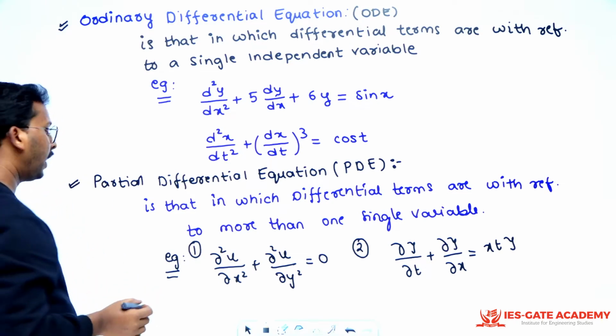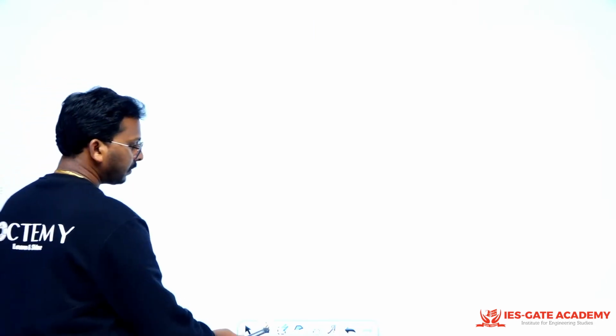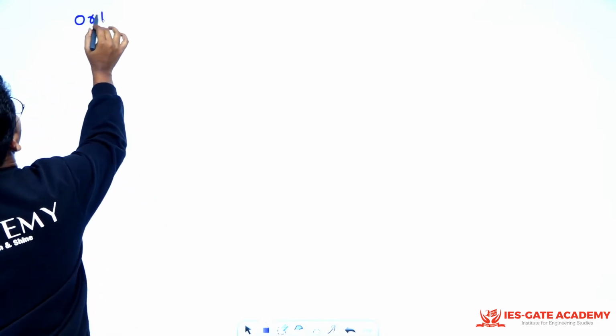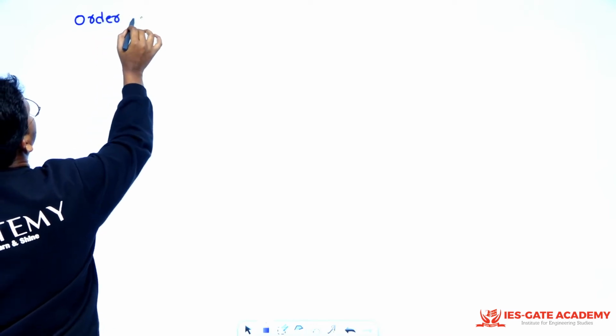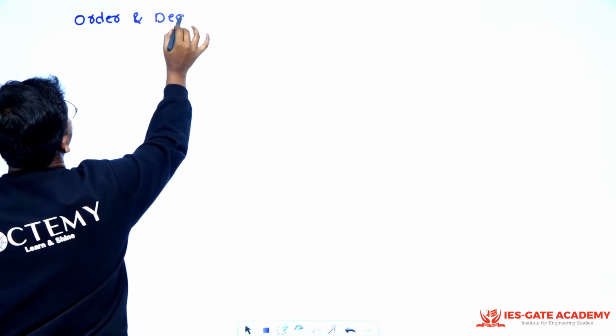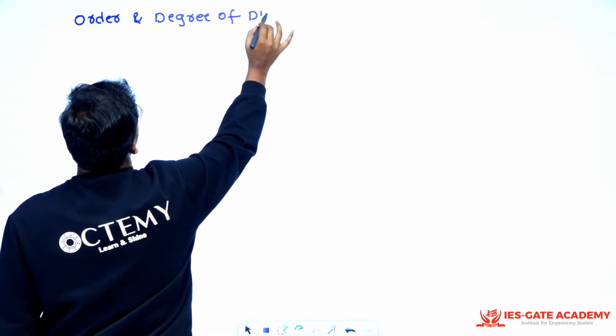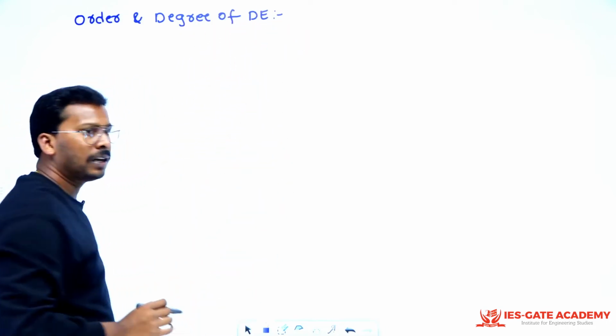See, sir, what we'll do next? Next, we study order and degree, right? Let us see the meaning of order and degree of a differential equation. This is a very important topic, sir. So you could get a 1 mark question from this.